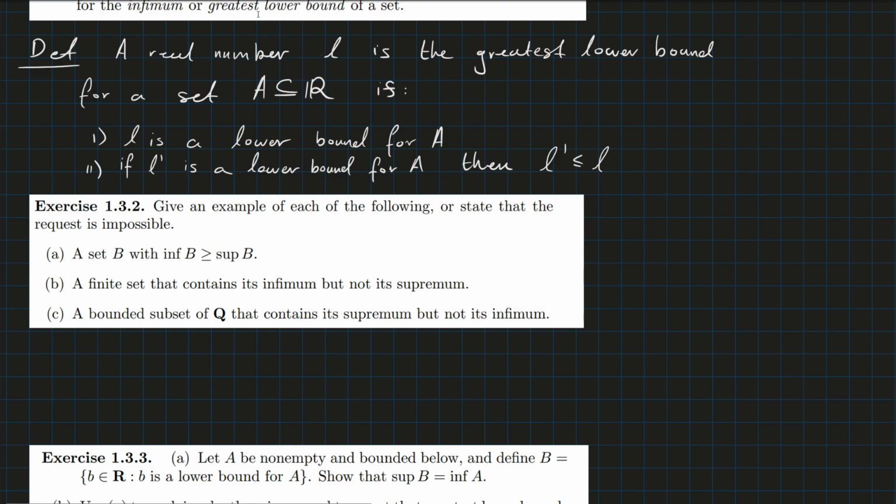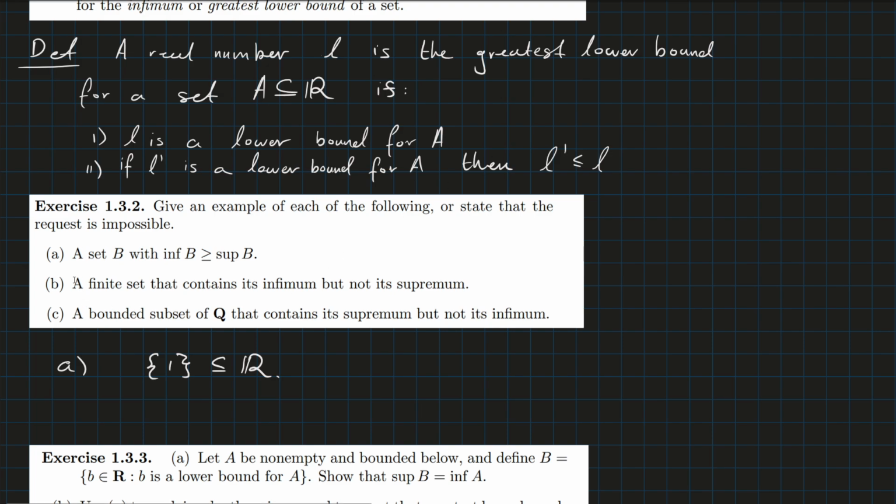But I would probably say for a set A, we could take the singleton {1}, which is a subset of R, right? It's non-empty. The upper bound for this is 1. The lower bound for this is 1. I should say the supremum of this set is 1, and the infimum of this set is also 1. So they're equal, right? So this is satisfied.